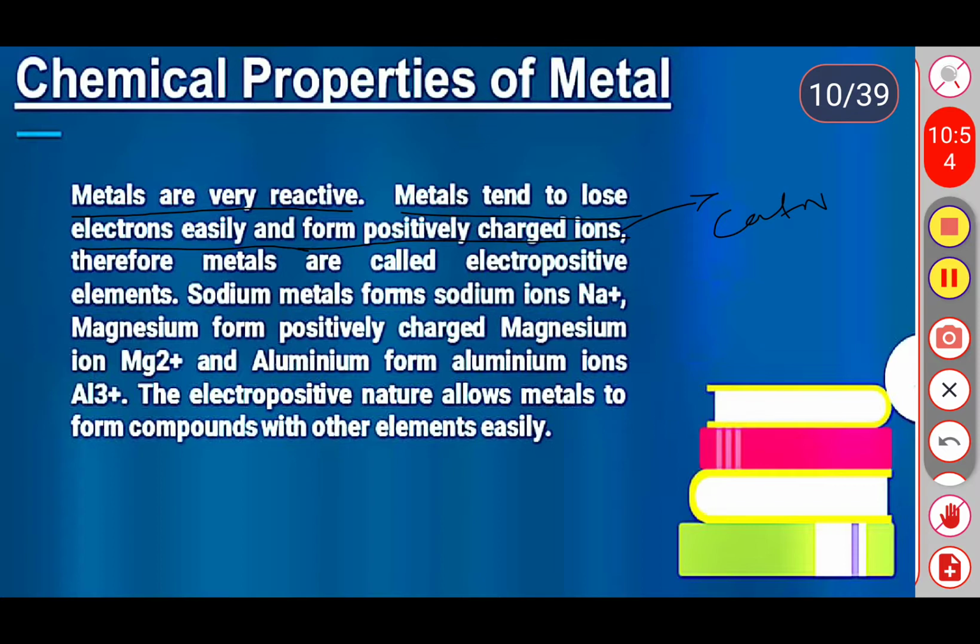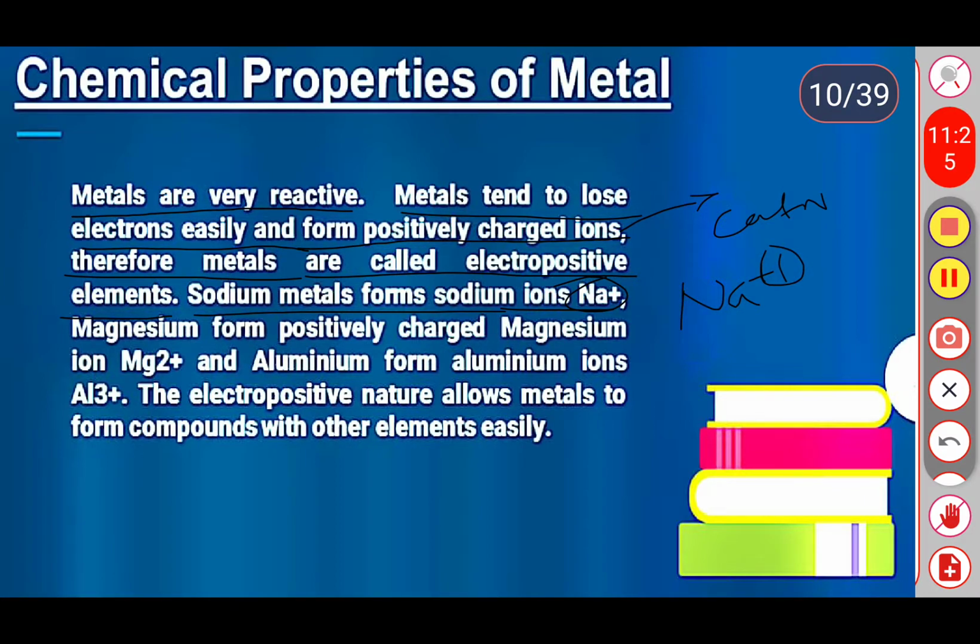Positively charged ions are called cations, and negatively charged ions are called anions. Therefore, metals are called electropositive elements. Sodium metal forms sodium ion, for example Na+, and this indicates the valency of sodium. Na+ means in the outermost shell we have one free electron.